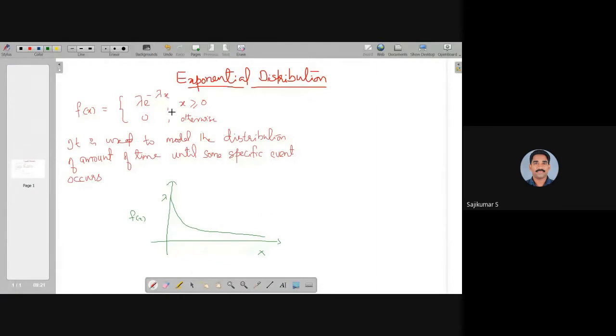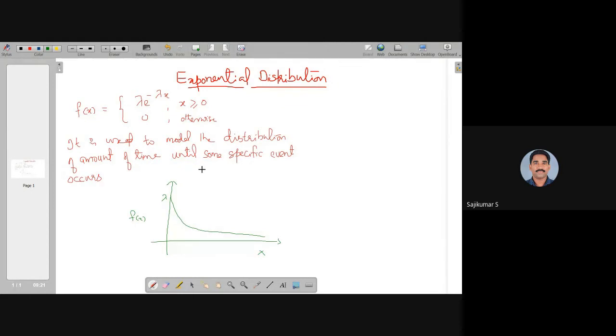So this is the probability density function of the exponential distribution, λe^(-λx) with the parameter λ, where λ is a positive constant. This random variable assumes non-zero probability densities for non-negative values of x only. In practical situations, the exponential distribution is used to model the amount of time until some specific event occurs.